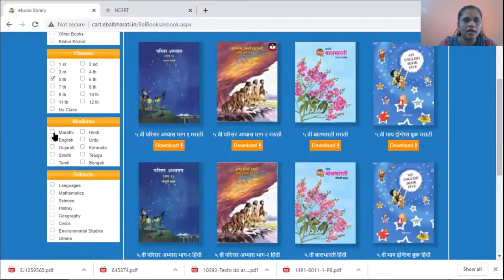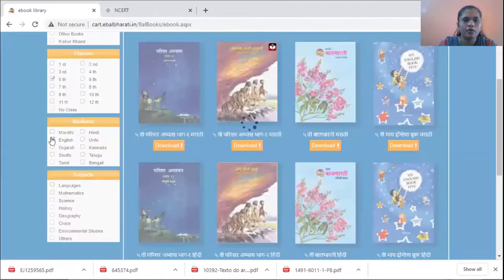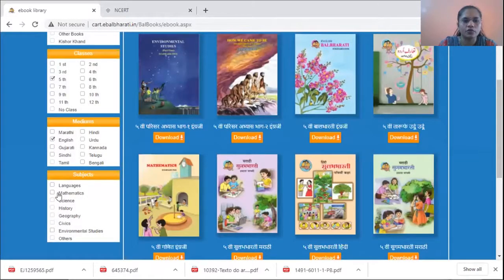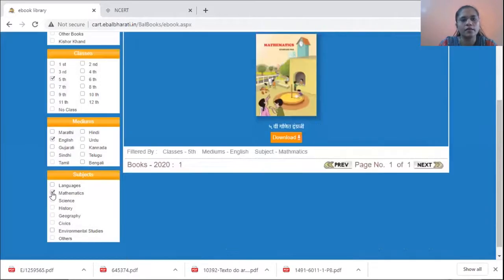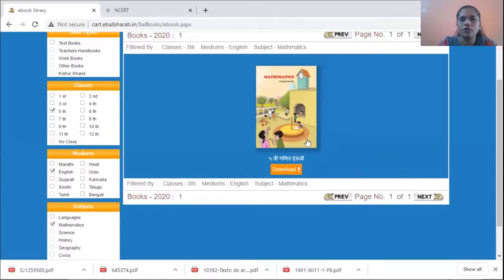You can refine by language. Only English medium textbooks you want. If you want to have only mathematics, then it will give you the mathematics book. Just click on download and you can download the book. Okay, we will go to the NCERT site.